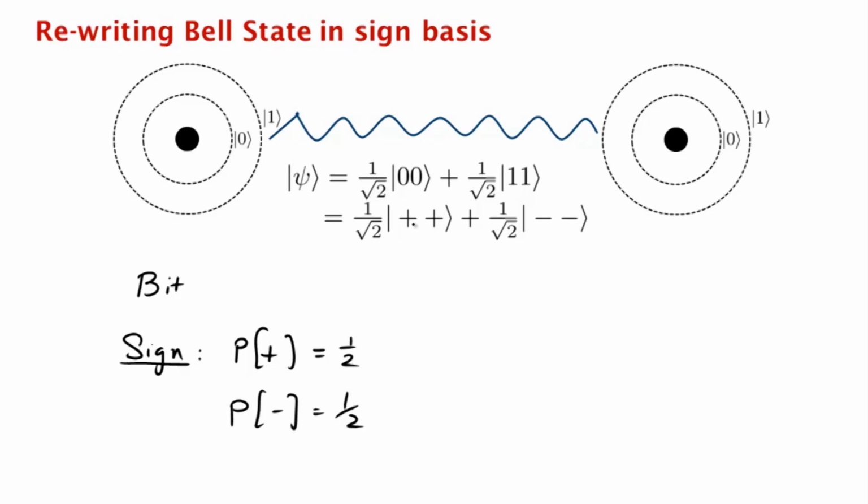But again, if we see the first qubit in the state plus, the second one most certainly will be in the state plus. If the first qubit is in the state minus, the second one most certainly will be in the state minus.